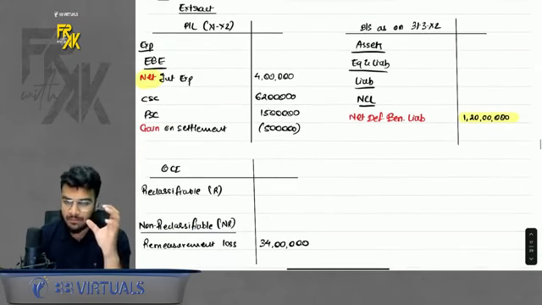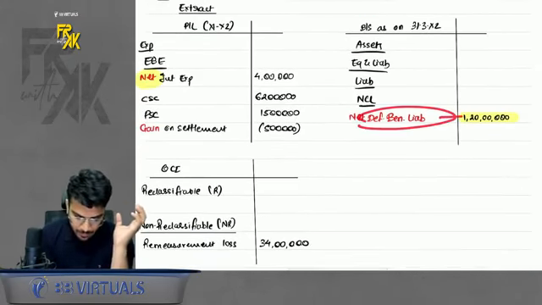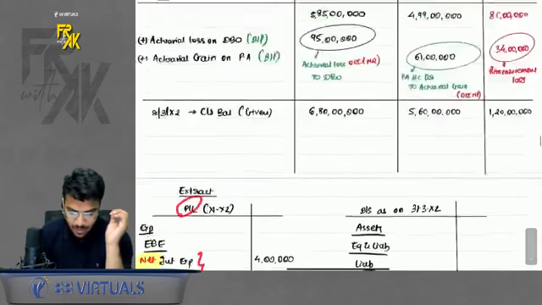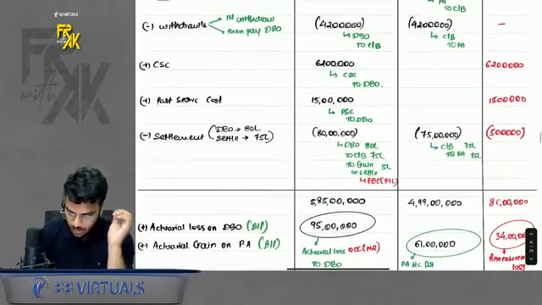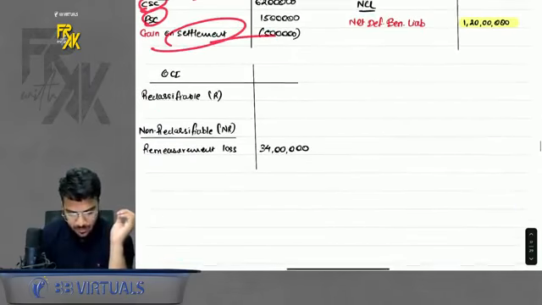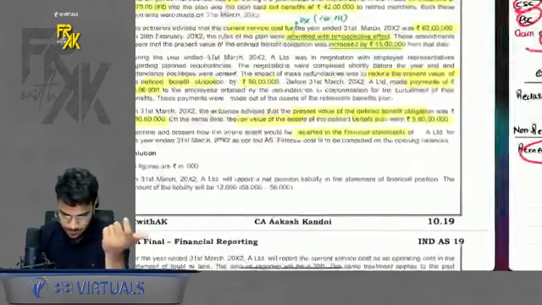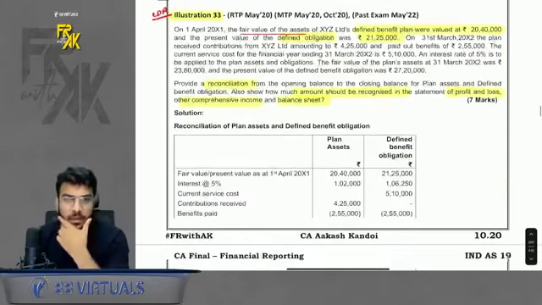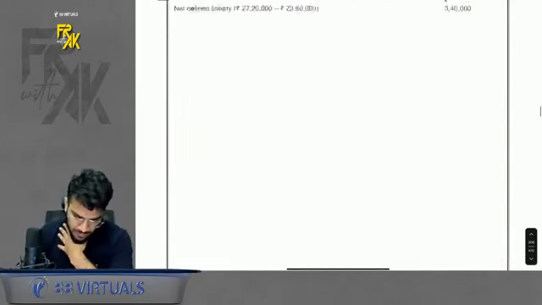In this question also, an extract was asked. So the extract has been given by me. In balance sheet, net will come. In profit and loss, net interest expense, current service cost, past service cost, and also since you have settled for a lesser amount, this gain on settlement will also come here. Okay. In OCI, remeasurement loss, net will be shown here. Okay, so this was a very good question. Presentation has been given by me, just refer to it. 33 is the same as 32, just refer to it, it is very similar.